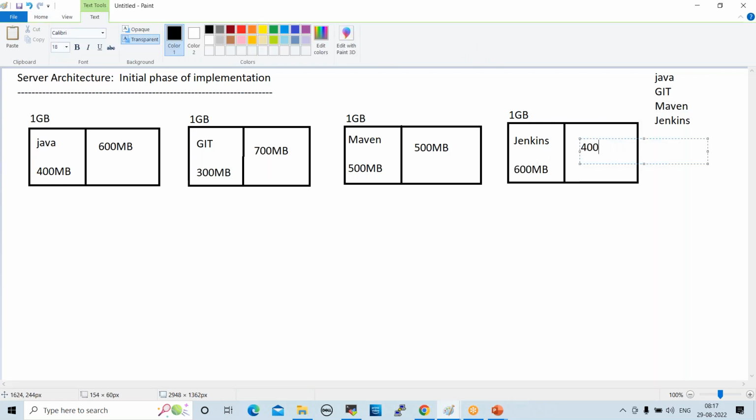So every application used a separate server, right? In the 90s and early 2000s, hardware cost was very high. Even a desktop cost 1 lakh or 2 lakh, right? So project teams had to spend more on servers.